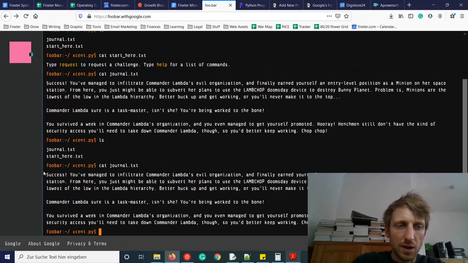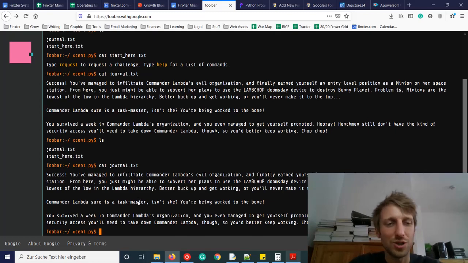Then it gives you a message: success, you've managed to infiltrate Commander Lambda's evil organization and finally earned yourself an entry-level position as a minion on her space station. From here, you just might be able to subvert her plans to use the LAMBCHOP doomsday device to destroy Bunny Planet. Problem is, minions are the lowest of the low in the Lambda hierarchy. Better buck up and get working, or you'll never make it to the top.